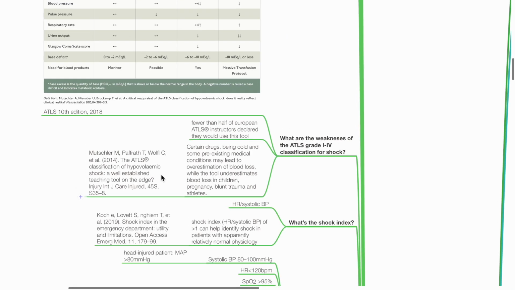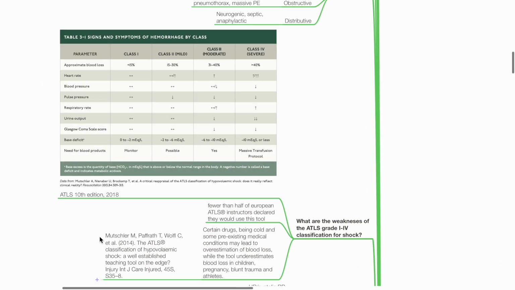What are the weaknesses of the ATLS grade 1 to 4 classification for shock? Based on Mutschler et al.'s article in 2014, fewer than half of European ATLS instructors declared they would use this tool. Certain drugs, being cold, and some pre-existing medical conditions may lead to overestimation of blood loss. The tool also underestimates blood loss in children, pregnancy, blunt trauma, and athletes.